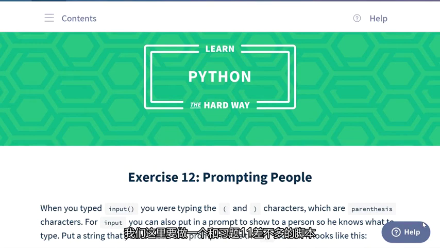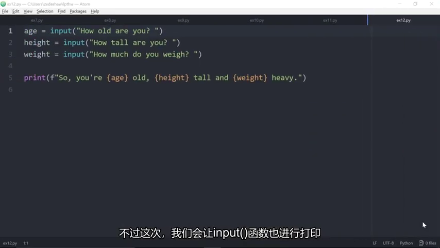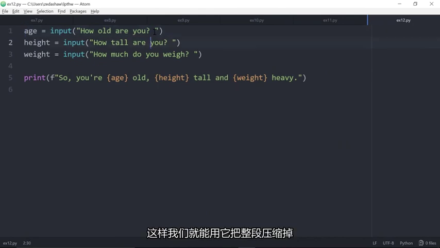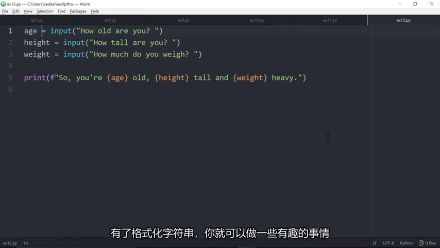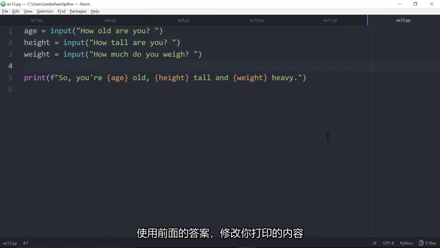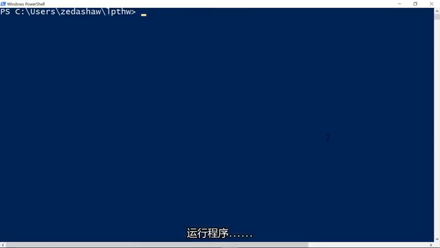We're now going to do pretty much the exact same script as exercise 11, but this time we're going to let the input function do the printing as well. So we can compress the whole thing with this. And you'll see it's pretty nice. Instead of typing print and all the stuff you want, you just put that in there. Once you have format strings, you can also do some additional nice things, where you can use answers from previous calls to input to modify what you do. So let's just run it.